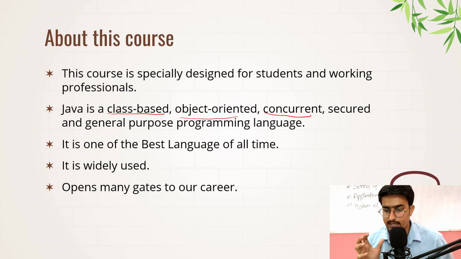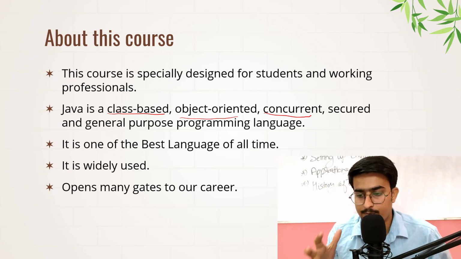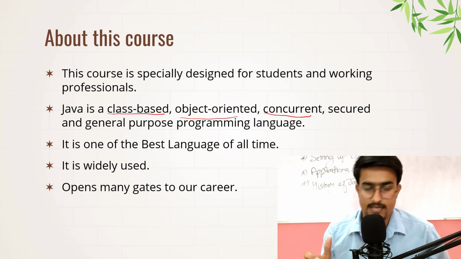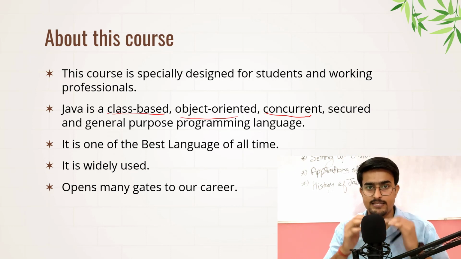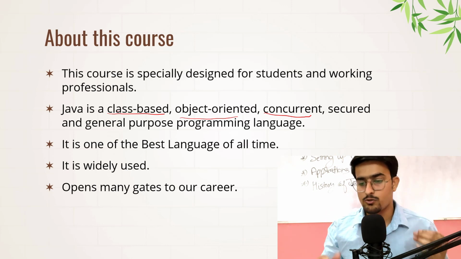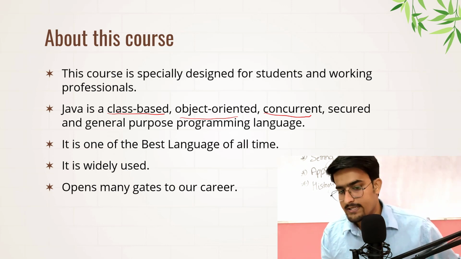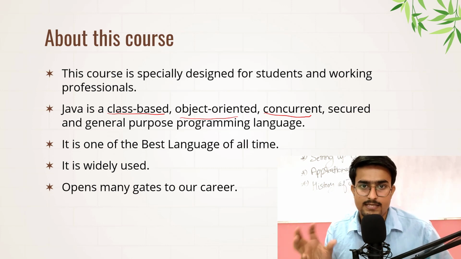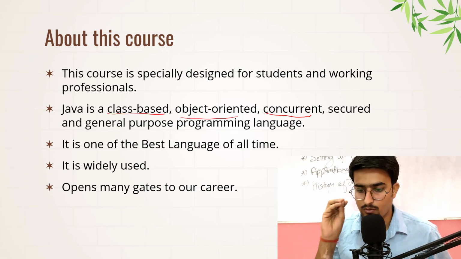What is object oriented? Basically we are using the object oriented paradigm. What is concurrent? Concurrent is when different tasks are run simultaneously so that it becomes faster to compile everything. What is secured? Secure, in the general term, means it is secured and no one can penetrate through this in your applications or anything like that.